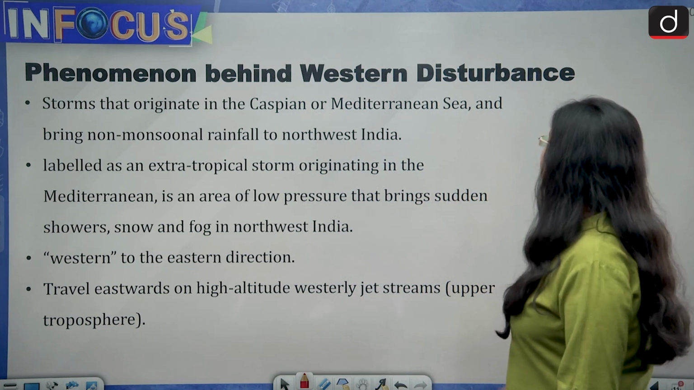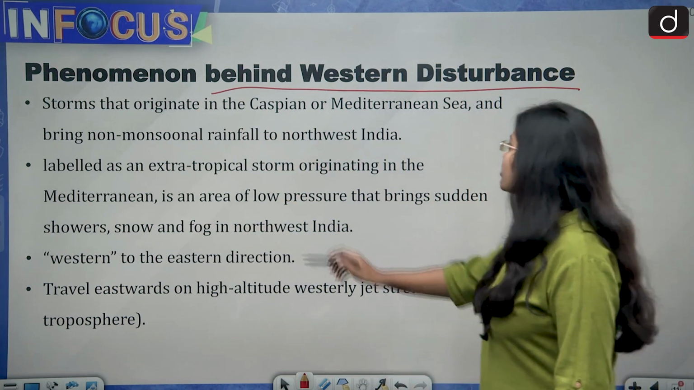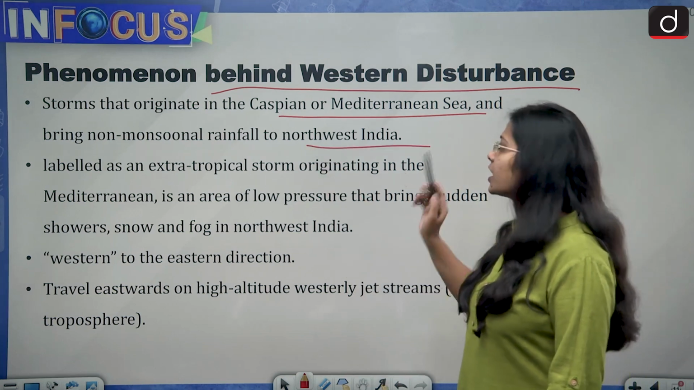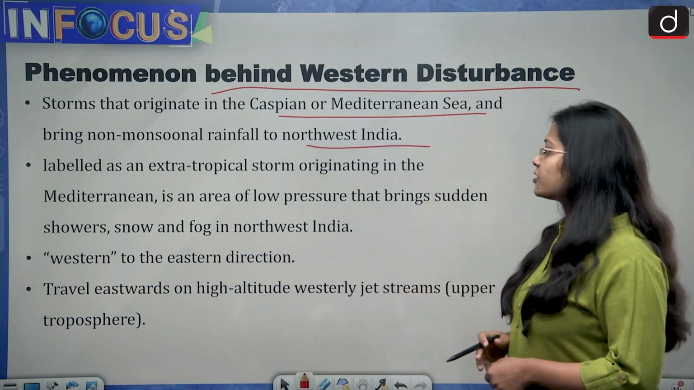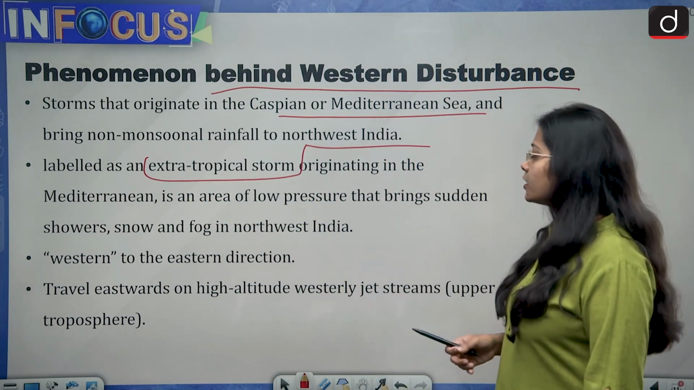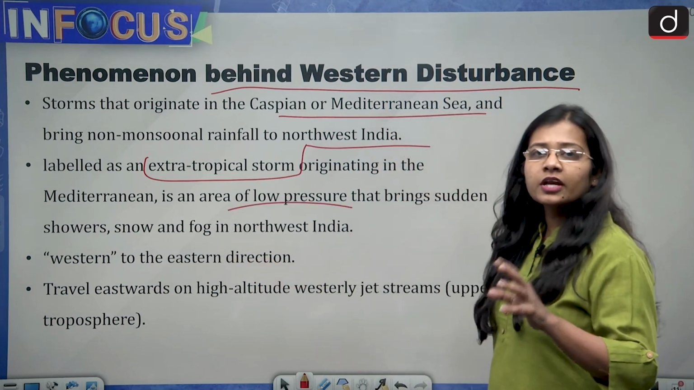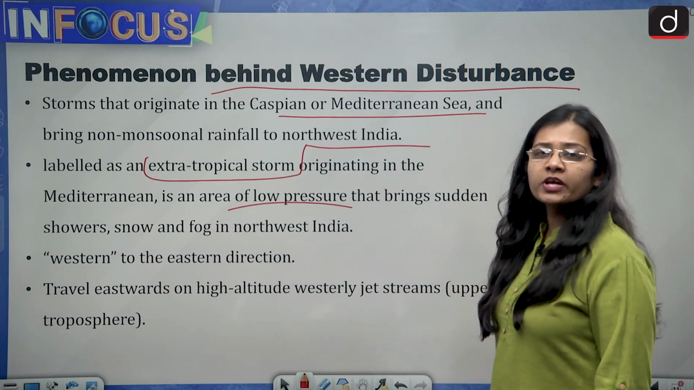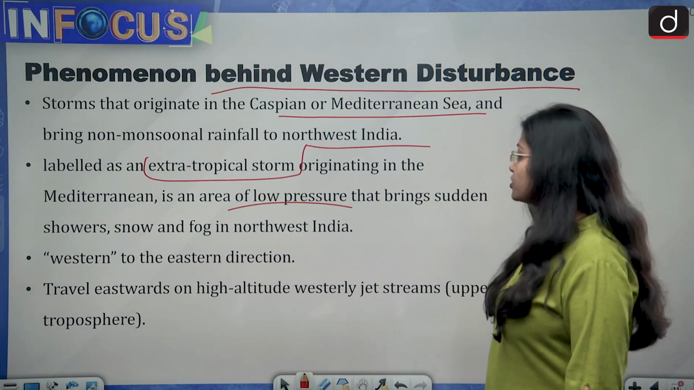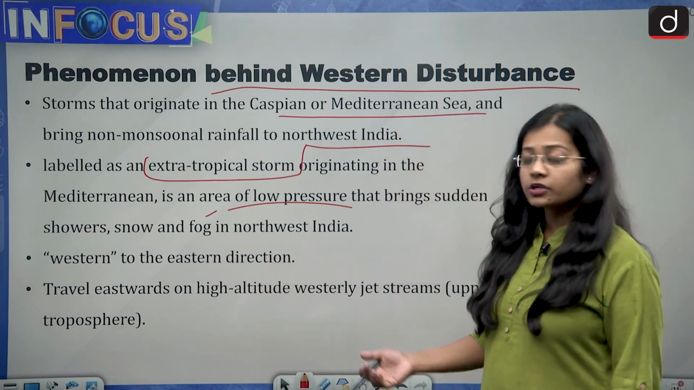Now, the phenomena behind western disturbances. So what happens? See, storms that originate in the Caspian or the Mediterranean Sea bring non-monsoonal rainfall to northwest India. This is a western disturbance, and it is labeled as an extratropical storm, also originating in the Mediterranean, which is an area of low pressure, because air has a tendency to move from high pressure to low pressure, and that is why the movement of western disturbances starts. That brings sudden showers, snow and fog in northwest India, and they are western in direction.